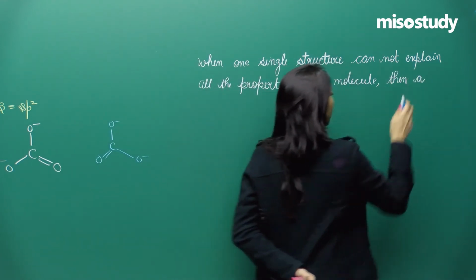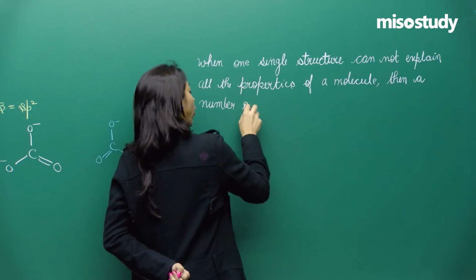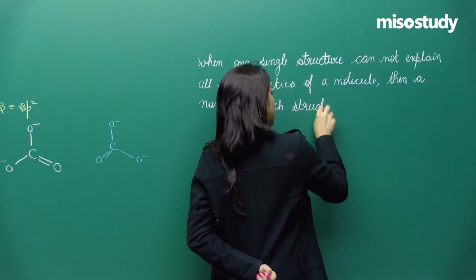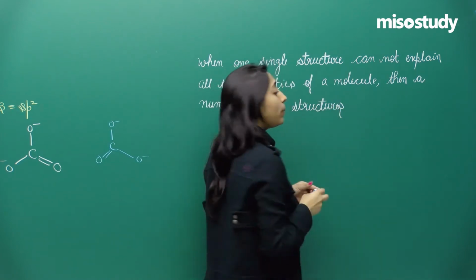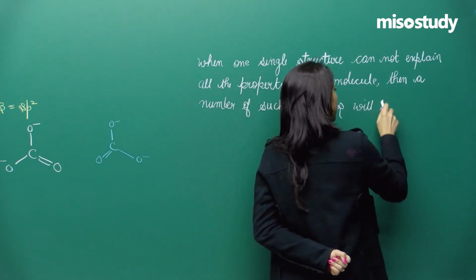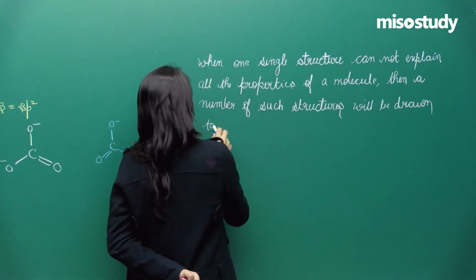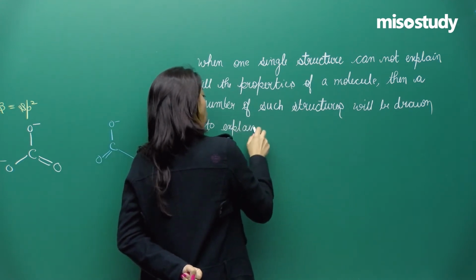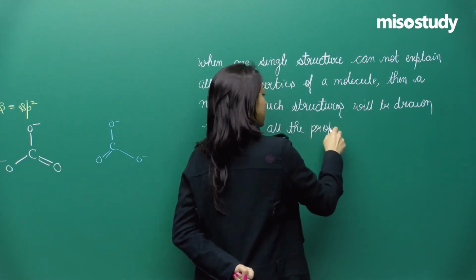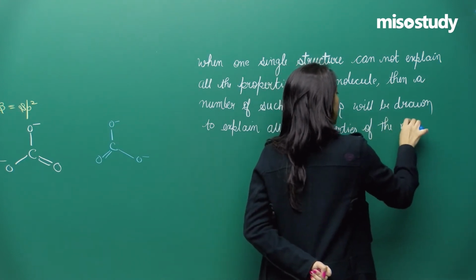Then a number of such structures will be drawn, and these will be known as canonical forms, to explain all the properties of the molecule.